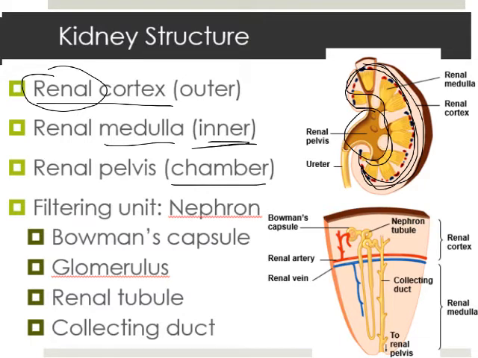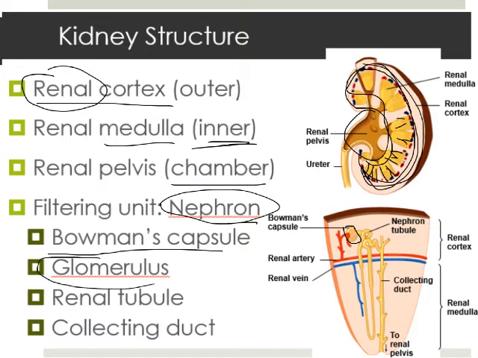And each of these little yellow things, remember there are millions of these, 1 million per each kidney, those are the nephrons, okay? That's the part of the kidney that actually does the filtering. And the nephron actually also has many parts. It has the part called the Bowman's capsule, which is this little part right here. It has the glomerulus, which is a bunch of blood vessels inside the Bowman's capsule. It has the renal tubule, which is kind of this nice long loop here, okay? And it has a collecting duct, which is where the urine's going to collect, and that's that part right there.